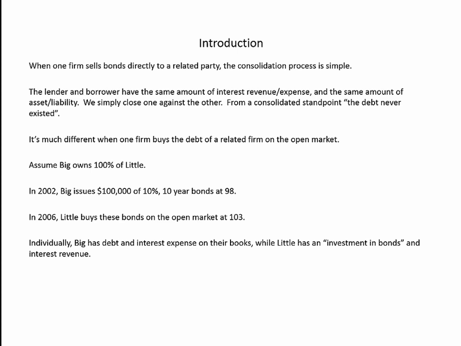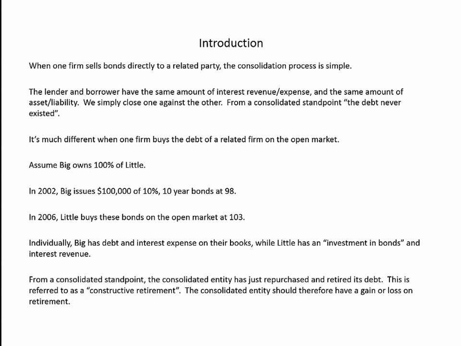Now, individually, Big still has bonds payable and interest expense on their books, while Little has an investment in bonds and interest revenue on their books. But from a consolidated standpoint, the consolidated entity has just repurchased and retired its debt. So that's why this is referred to as a constructive retirement.